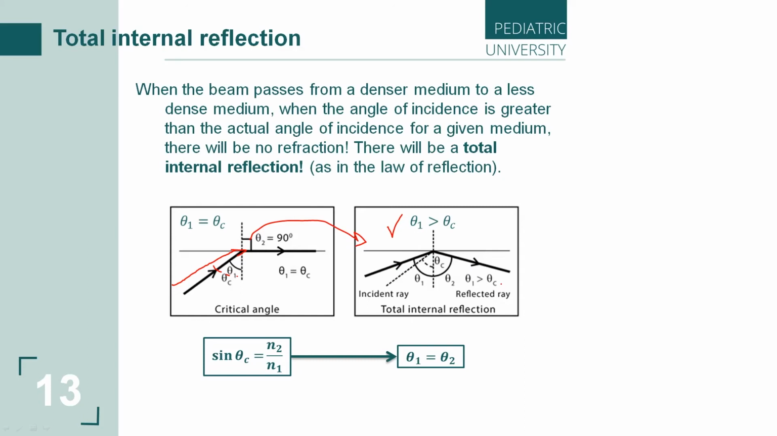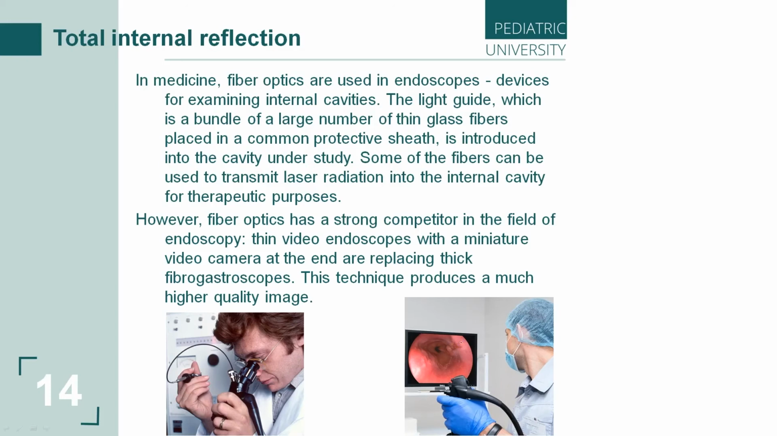And in this total internal reflection, the angles are the same. We can see the incident angle and reflected angle are the same, like in the law of reflection. And the law of total internal reflection is widely used in our life, really. How? Where? Fiber optics are based on the phenomenon of total internal reflection and are widely used in medicine.